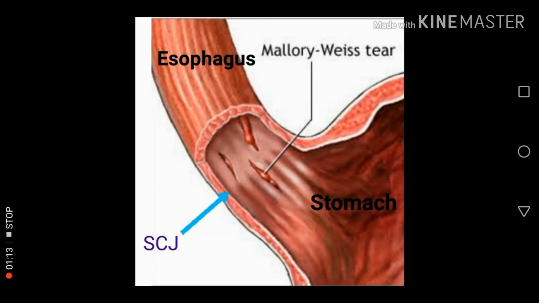Now, as you can see in this diagram, on one end there is the esophagus, on the other end there is the stomach, and the blue arrow is showing the squamocolumnar junction. Now, a Mallory Weiss tear is a vertical tear that occurs just below the squamocolumnar junction of the esophagus and stomach.